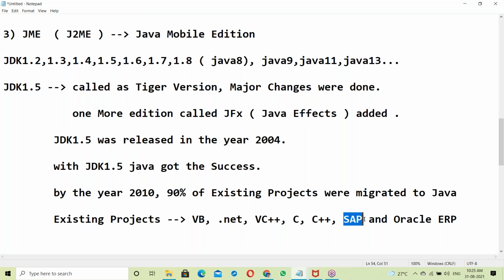We took all the requirements, went through the SAP application, and then simply converted it into Java. We finished it within 8 months.